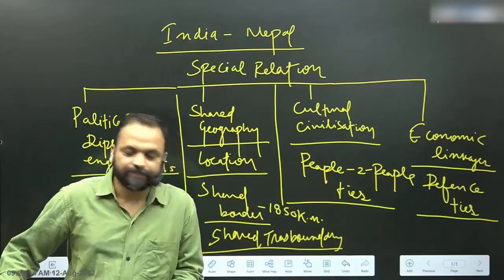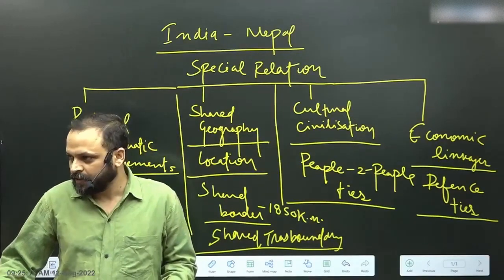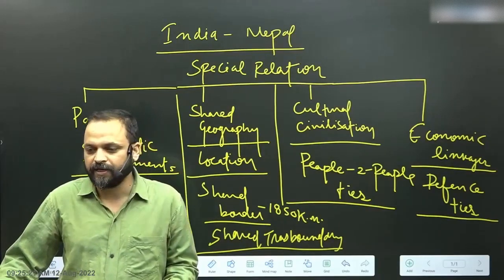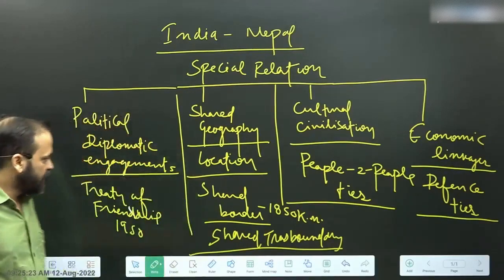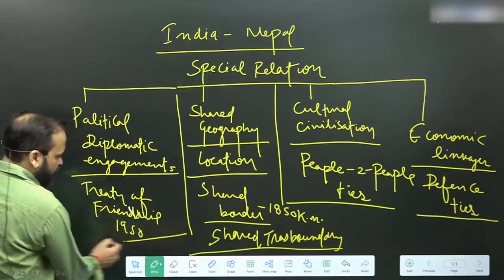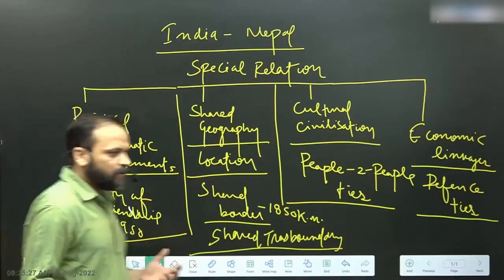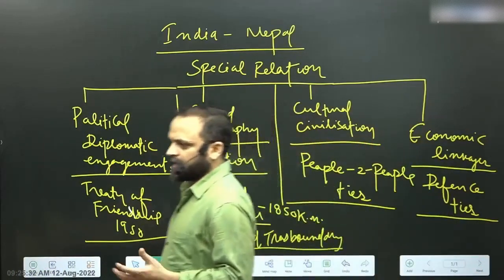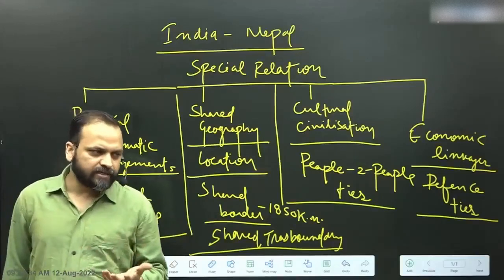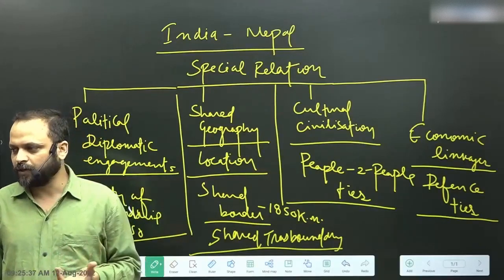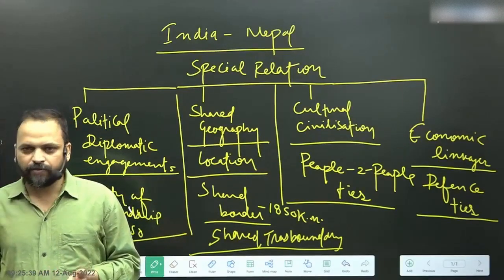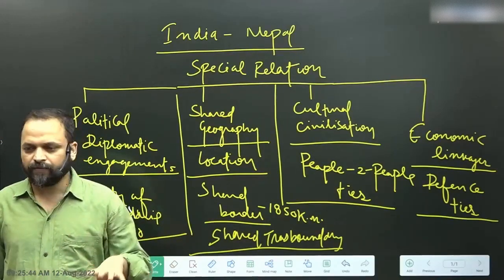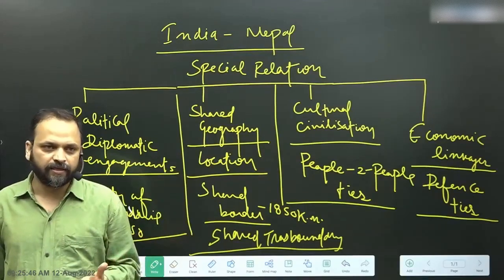That is the first political and diplomatic act to create a framework for special relations between India and Nepal. Treaty of Friendship 1950. And then you have other meaning of political diplomatic engagement, which is visits, high level visits. So there have been gaps, but still we will find many examples of high level visits. For example, in 2022, the Prime Minister of Nepal was in India. Recall the time of April, May. Prime Minister of Nepal was in India and Prime Minister of India visited Nepal.